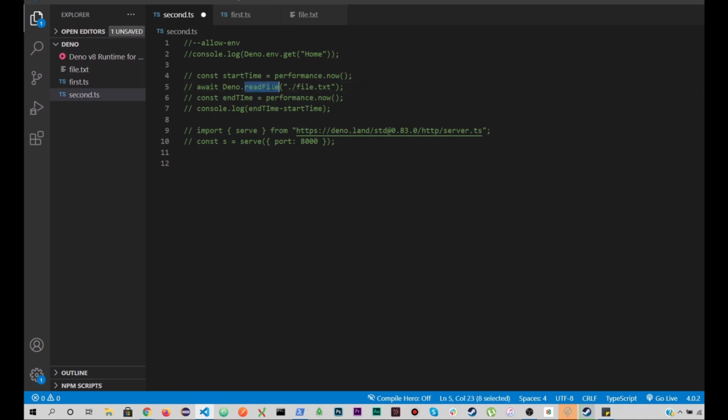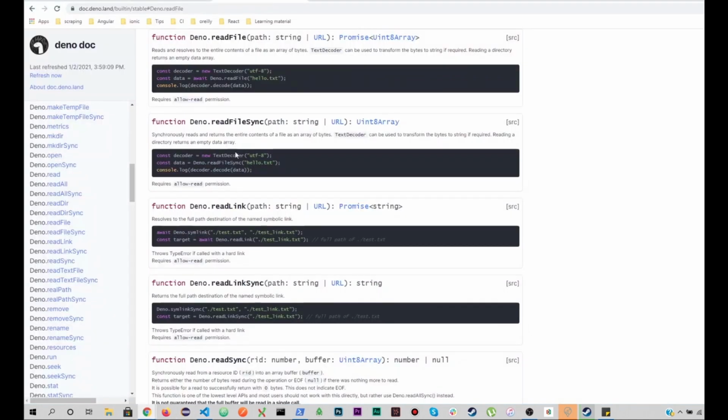Just like we have readFile, we have the allow-write flag as well, right? So let me comment some code in. This is the text encoder. This is the code actually.